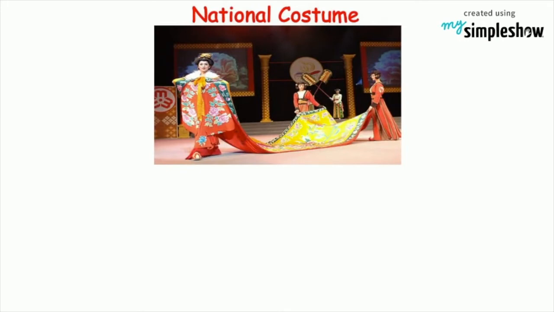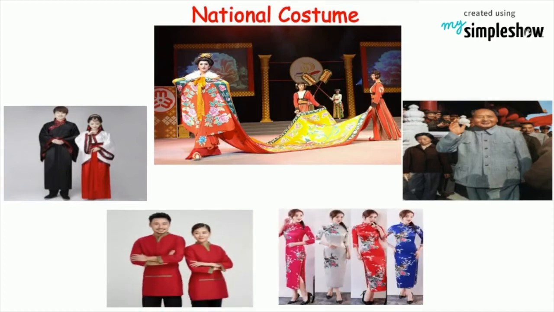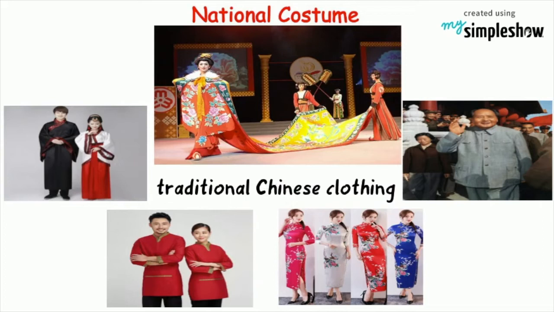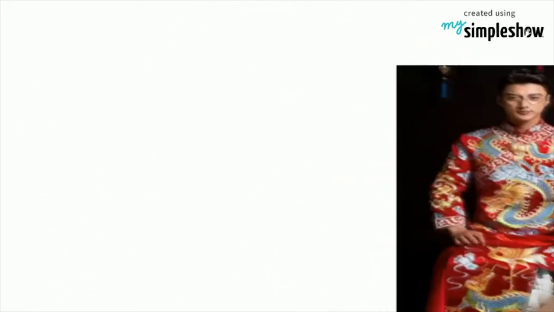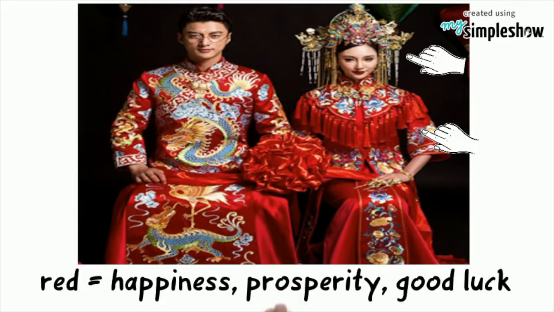Each country in the world has its own unique traditional clothes. The Hanfu, Zhongshan suit, Mao suit, Tang suit and Cheongsam, Qipao, are the 4 most distinctive types of traditional Chinese clothing. It is Chinese tradition for the bride to wear the qipao and to cover her face with a red veil on the wedding day. In Chinese culture, red symbolizes happiness, prosperity and good luck.